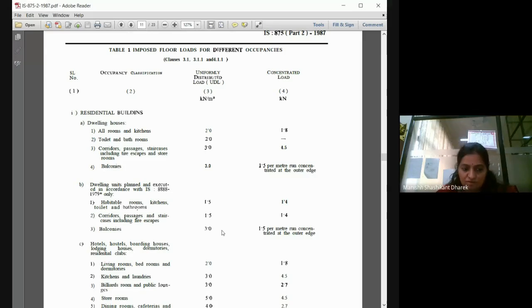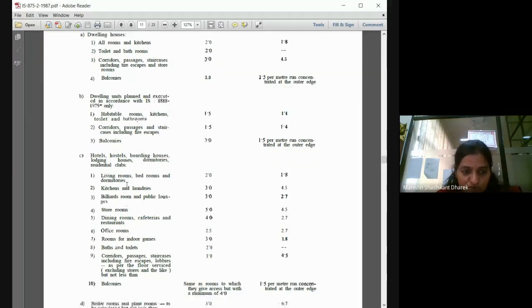Now the same thing when it goes to hotels: for living room it is 3, kitchen it is 3, and see, storeroom it is 5. Why is it 5? Because a hotel is commercial and they serve people, and there will be heavy storage kept. Dining and cafeteria it is 4. Again, this is also more.